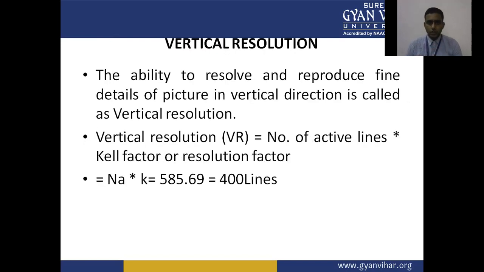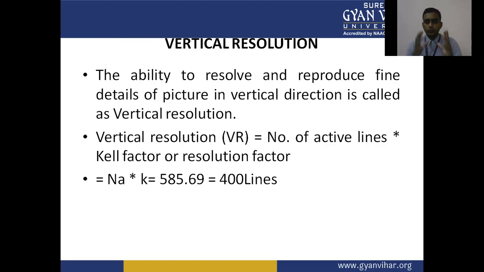So in the TV system, we have horizontal and vertical resolution. We are going to discuss the vertical resolution first. The ability to resolve or reproduce fine detail of the picture in the vertical direction is called vertical resolution. Vertical resolution is equal to the number of active lines times the Kell factor, or resolution factor.